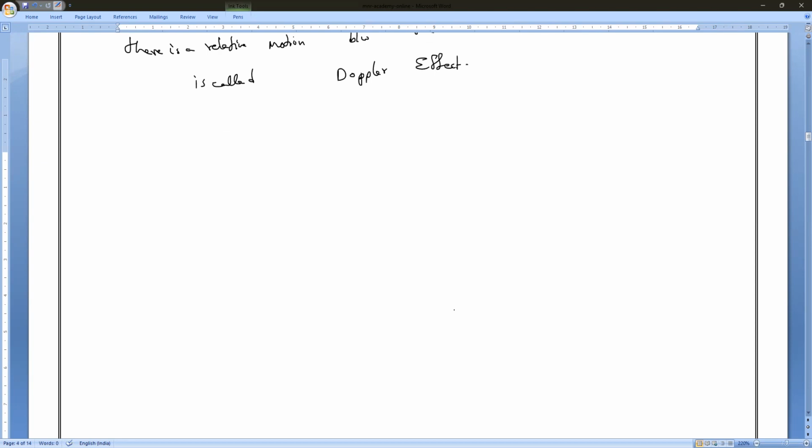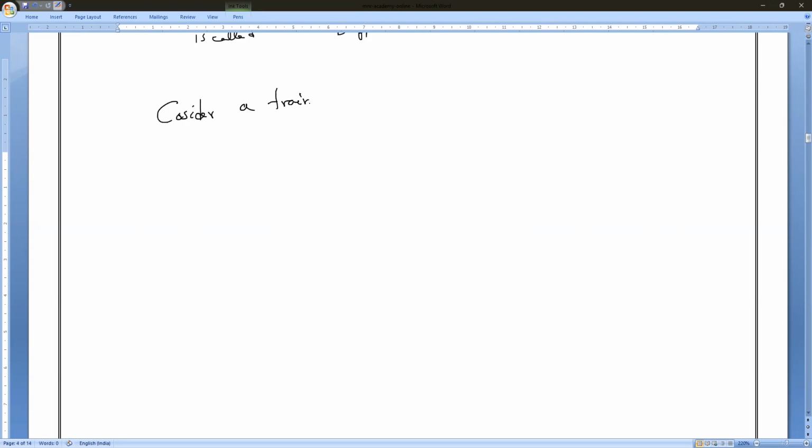So you can consider a train as the source of a sound. If I consider a train coming towards you while you are on a platform, the train is a source of sound, blowing a horn at distance S1, moving with a uniform velocity Vs towards the observer O, the person standing on the platform.